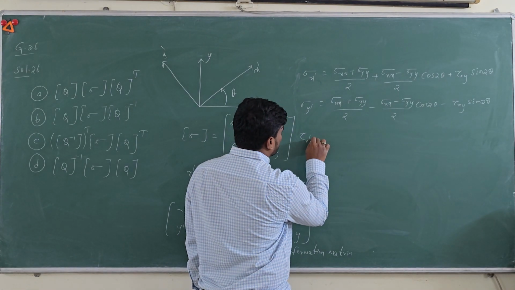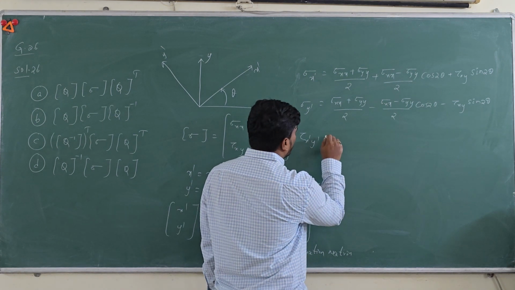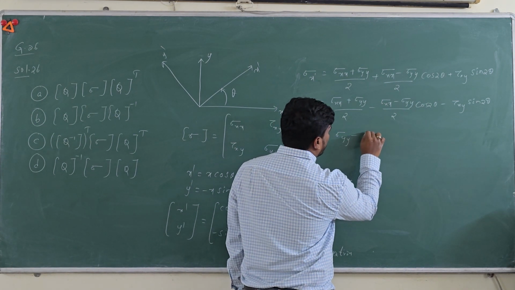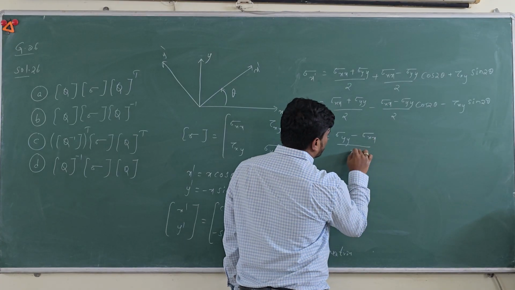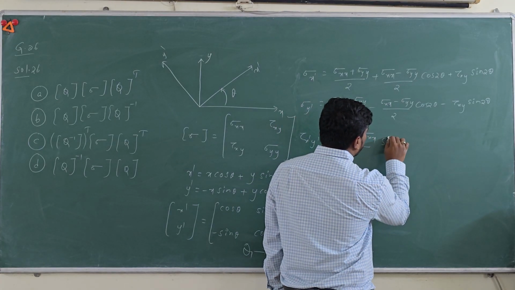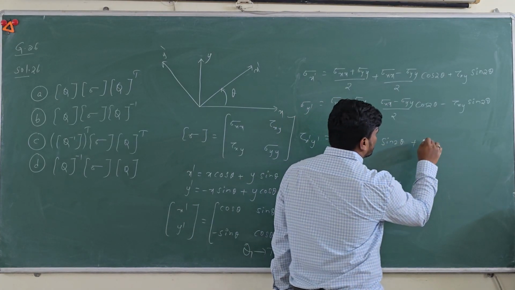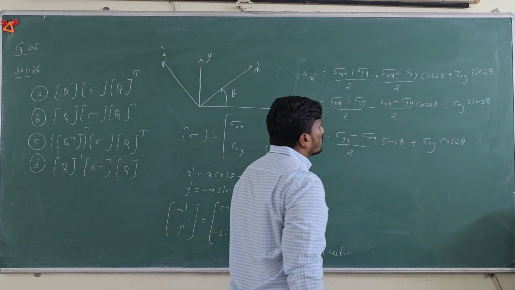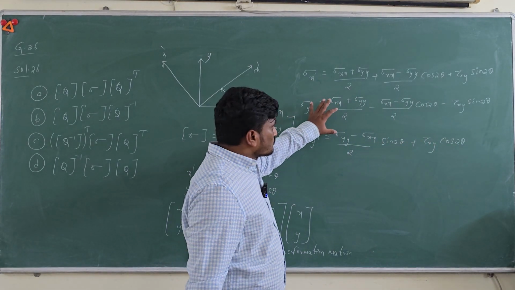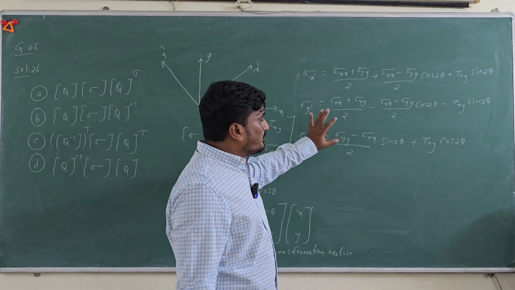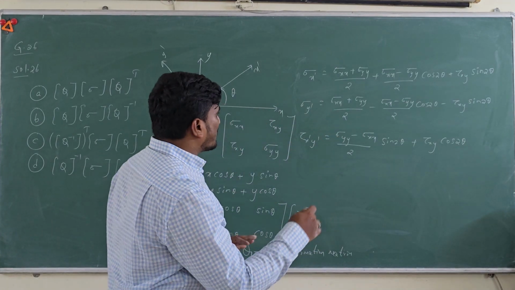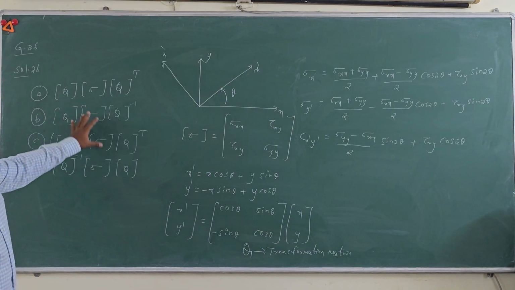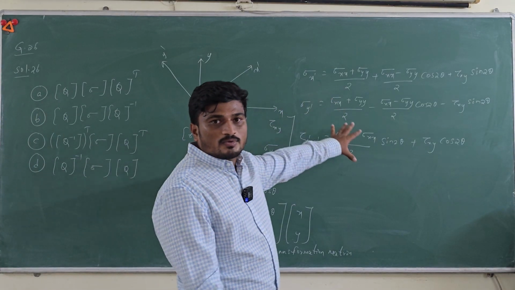So for shear stress in the new coordinate system, tau x dash y dash is equal to sigma yy minus sigma xx by 2 into sin 2 theta plus tau xy cos 2 theta. So you should know this transformation from the basic stress transformations. So we'll check the options using the 3 formulas.